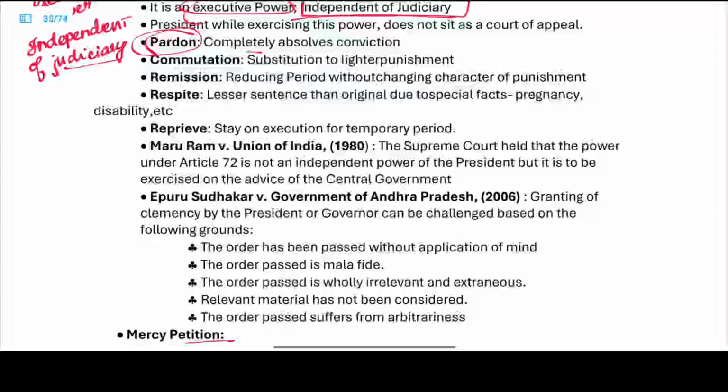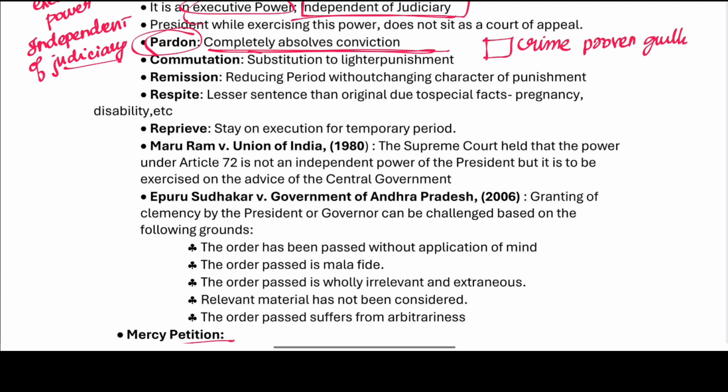Now, what is pardon? It completely absolves the conviction. If a person has committed a crime and is proven guilty, but due to the pardoning power he has been absolved from the conviction completely.